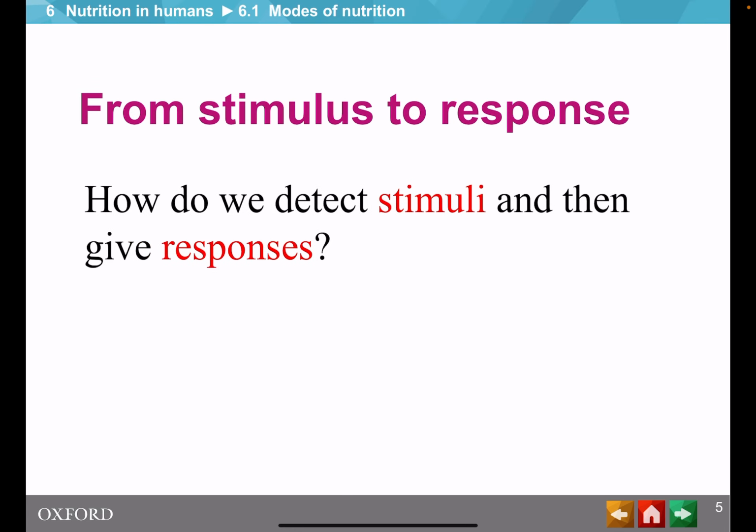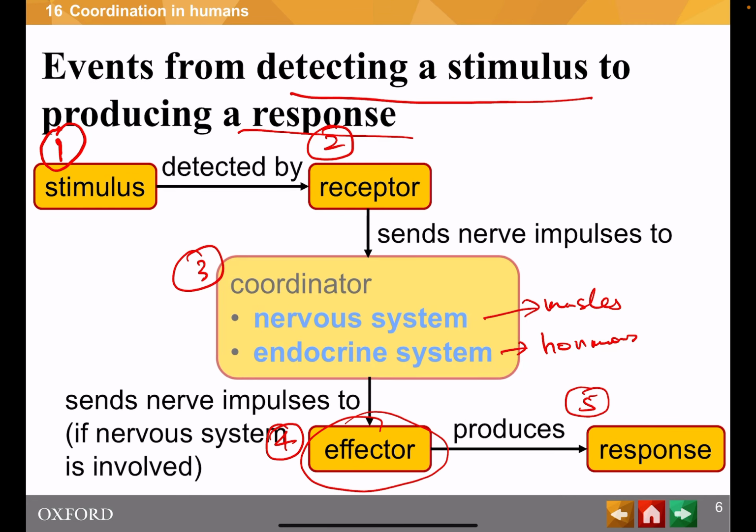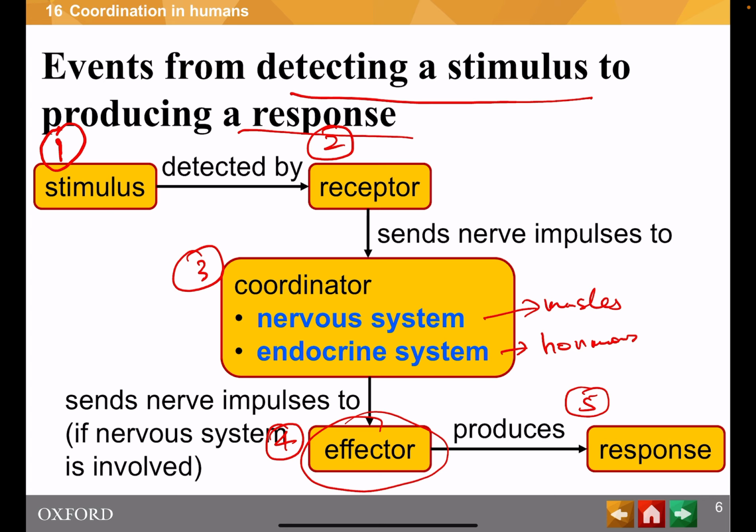So how do we detect stimuli and then give responses? Now remember, these are the major events from detecting a stimulus to producing a response. Stimulus is a singular noun. Stimuli is a plural noun. So remember these 5 components: stimulus, receptor, coordinator, effector, and response. This is the major event.